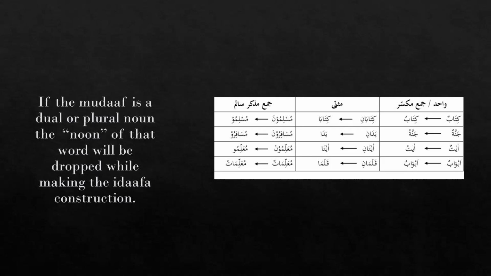So this is the form of the mudaf, which is a mufrad word. Kitabun becomes kitabu. Jannatun becomes jannatu. Ayatun becomes ayatu. Abwabun becomes abwabu. So all these forms of the nakira noun are now ready to become mudaf because we have already dropped their tanween, right?